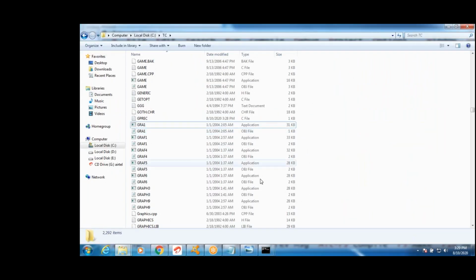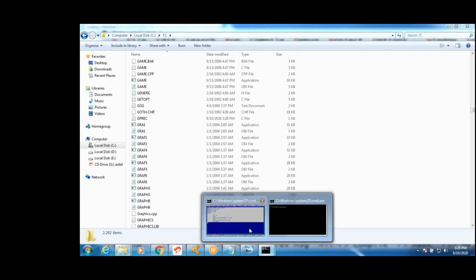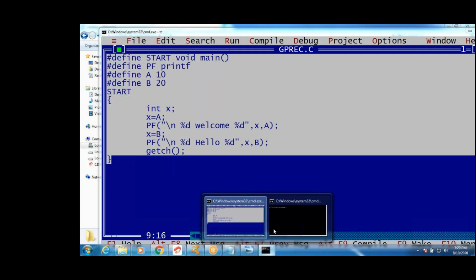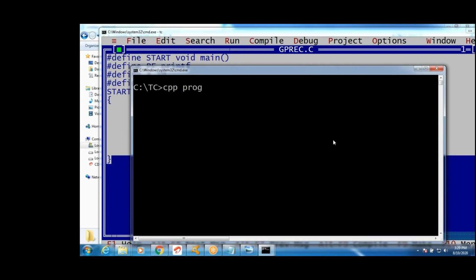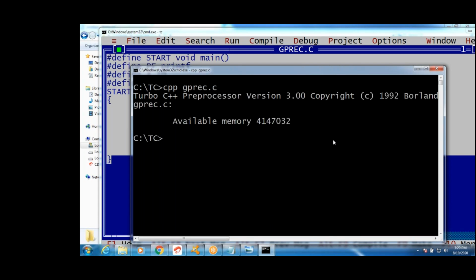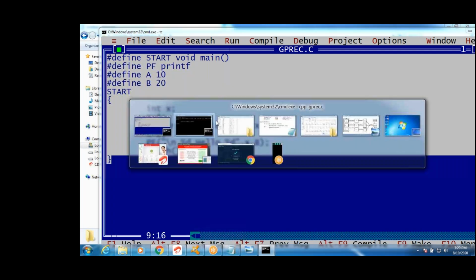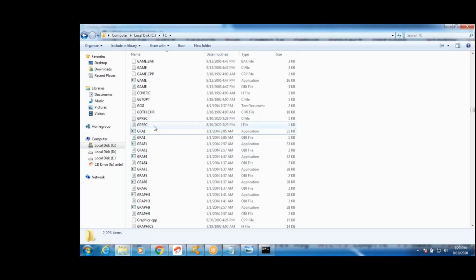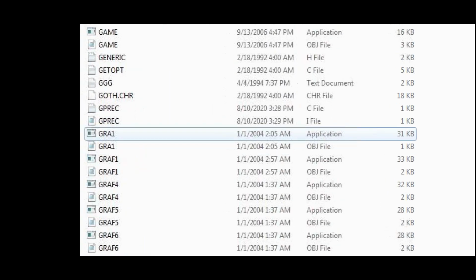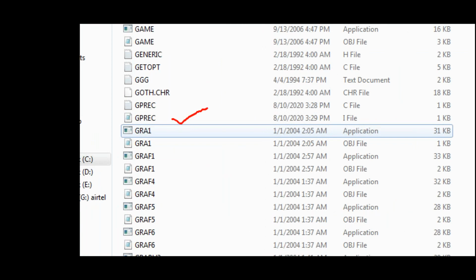Now, how to do pre-processing? Now I want to do pre-processing with CPP and the file name. What is the file name, guys? GPREC. Now this pre-processing is done. What happens? If pre-processing is done, the GPREC.i file is created. See this, you can see, guys. The GPREC.i file is the original file after pre-processing. This is done automatically.